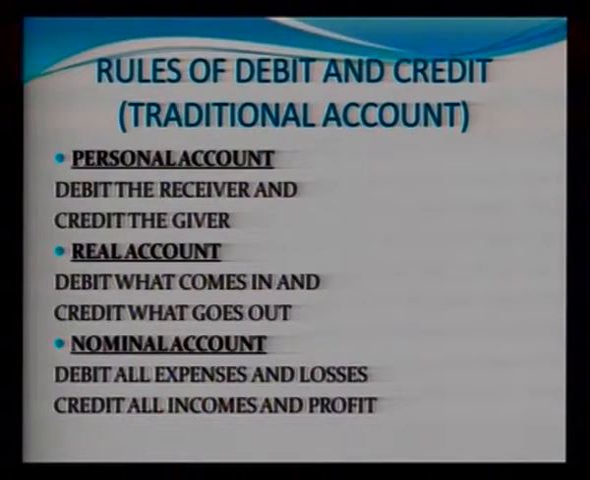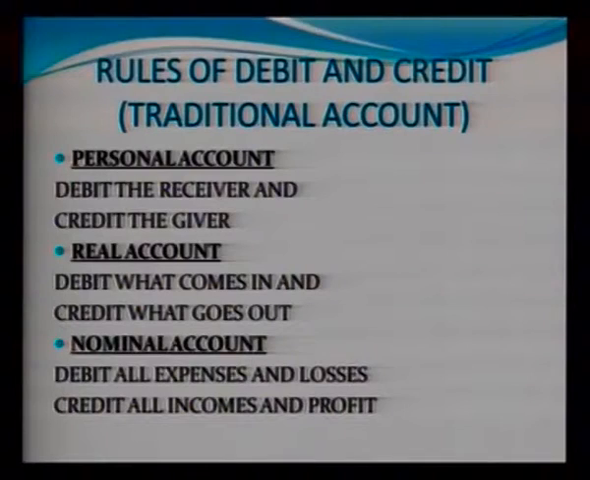The next category is real account. In real account, we have the rule: debit what comes in and credit what goes out. All that comes in we will debit, and all that goes out we will credit. Suppose we buy furniture, so furniture comes in and will be debited. If we purchase furniture in cash, then cash goes out and cash will be credited. If we sell a building in cash, that means we receive cash, so cash will be debited and building will be credited.